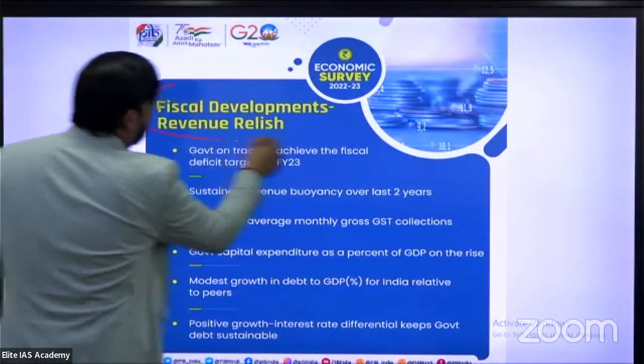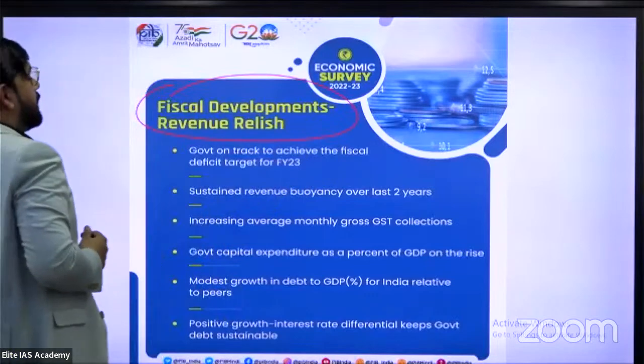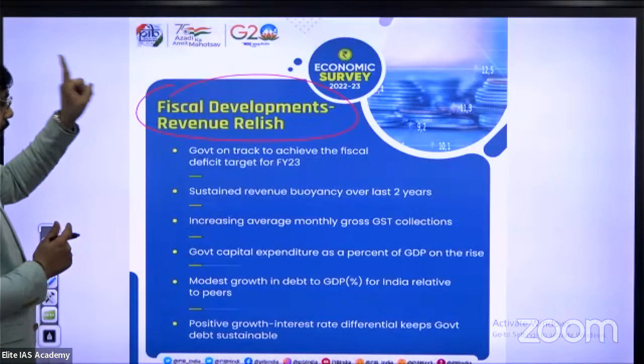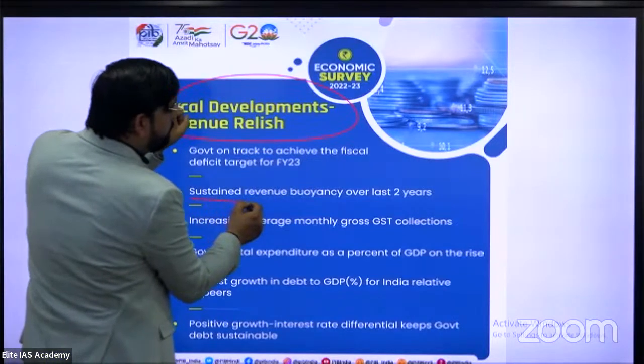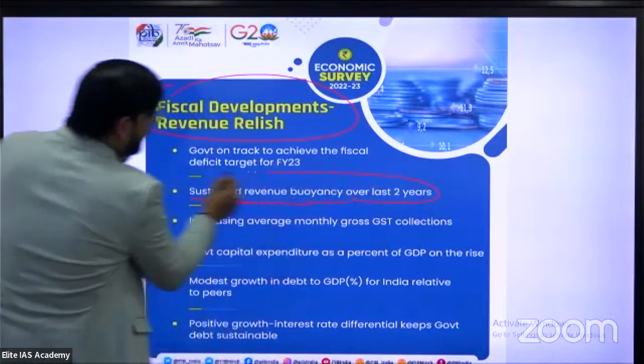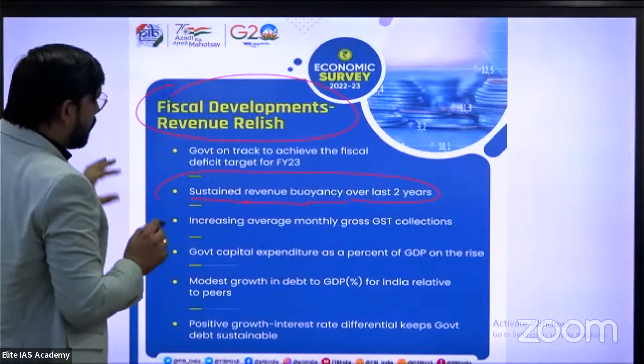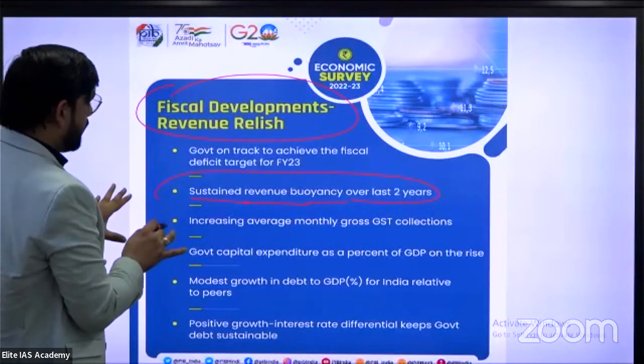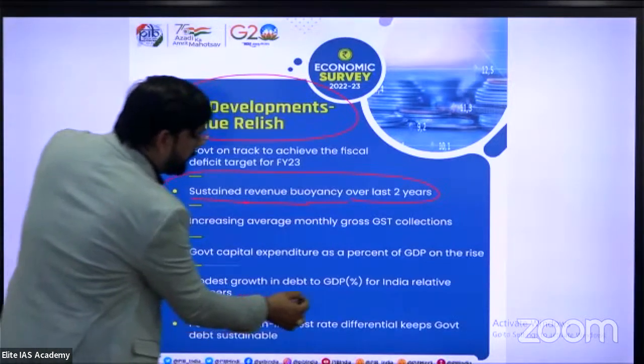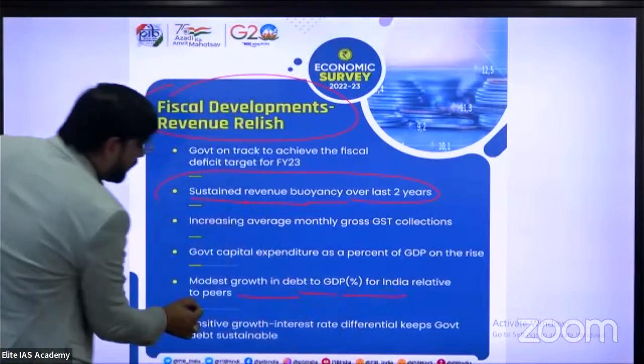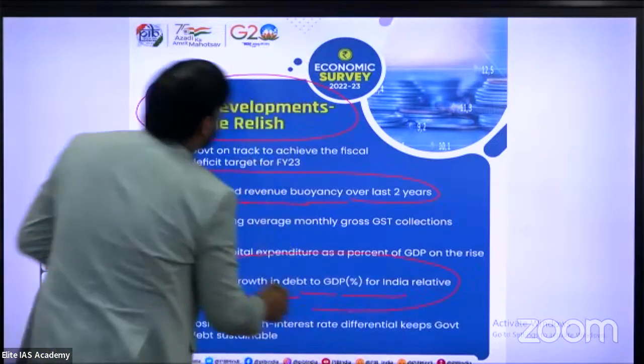Next, fiscal development and revenue buoyancy. This is the expectation of the government. First one is sustained revenue buoyancy over the last 2 years. And which is the important sentence in this PDF? This one: modest growth in debt to GDP for India relative to peers.